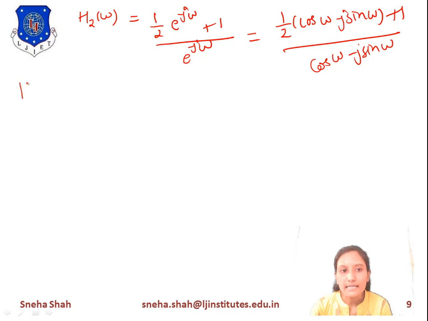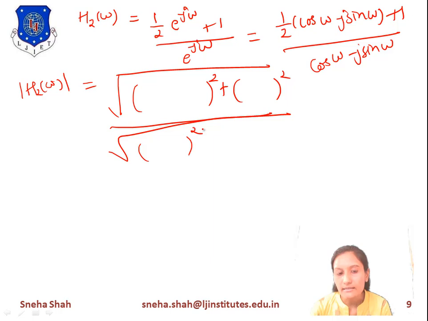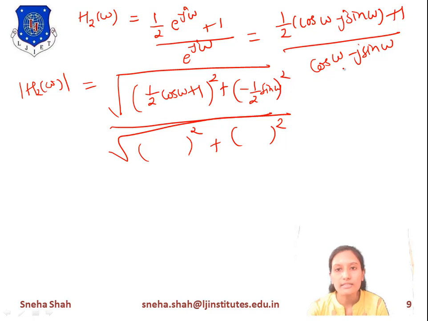Now if we take the magnitude, the mode of h2 of omega, it will be represented as the square root of real part square plus imaginary part square in the numerator. Similarly for the denominator, real part square plus imaginary part square, under the root. What is the real part? 1 by 2 cos omega plus 1. Now what is the imaginary part? 1 by 2 into minus sin omega, which means minus 1 by 2 sin omega. Similarly for the denominator, the real part is cos omega and the imaginary part is minus sin omega.